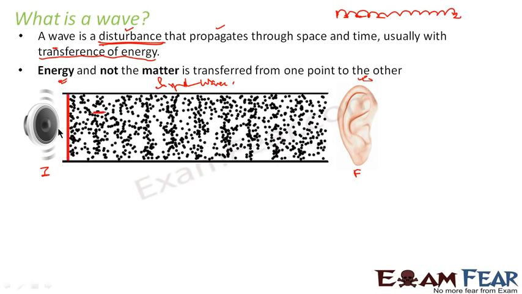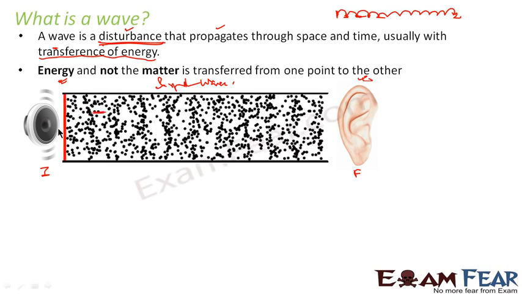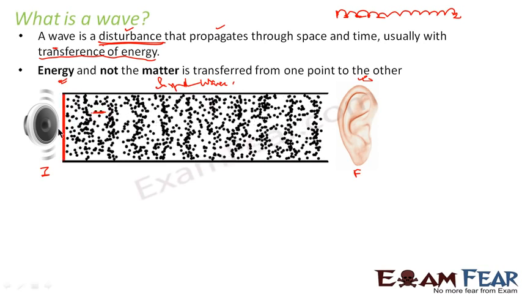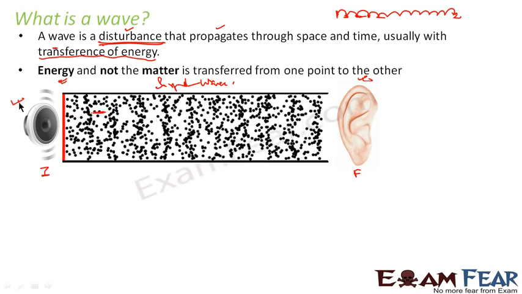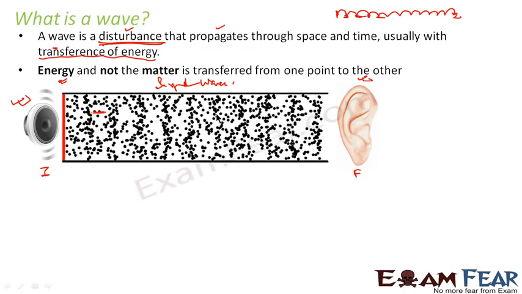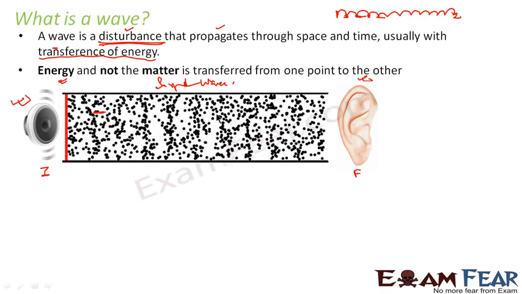So from this we can say that when a source of energy causes a vibration to travel through the medium, a wave is created. Here the source of energy is nothing but this horn. When this source of energy causes a small vibration, and then it keeps going from one particle to another and so on, that vibration keeps traveling throughout the medium. Then we say that a wave is generated.